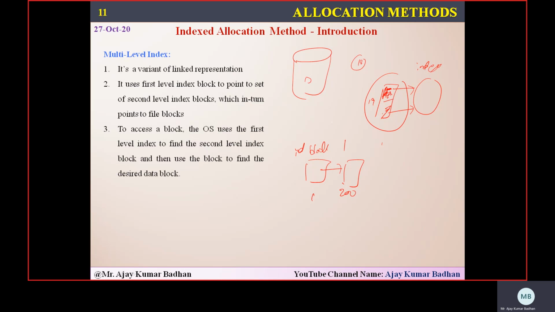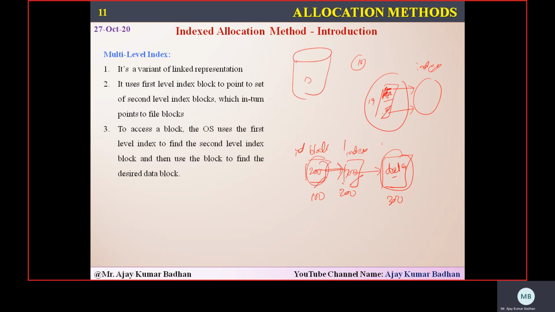Suppose this is 200, this is 100. So this will consist of 200. It comes here and consists of the address of another block. This is also an index block only. It will consist of information about 300. This is 300. This pure block will contain the data. But coming to these two blocks, these will not contain data. They will be referring to the next one.